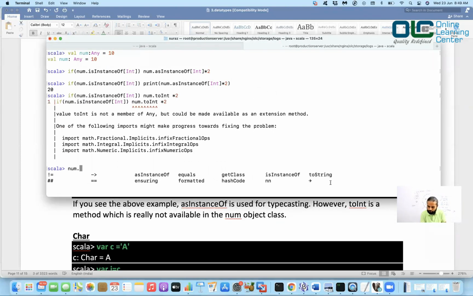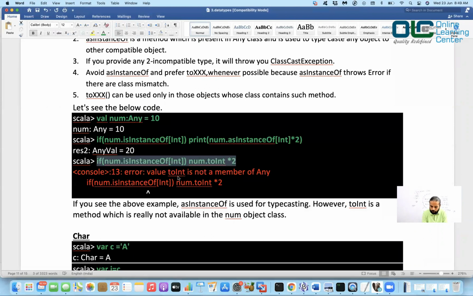You only have a toString method, right? You don't have any other to methods. And that is what it is saying: I'm not able to find the method properly, and hence I'll not be able to typecast it. So this example shows that if toXXX methods are not available, then you can rely on asInstanceOf, but that asInstanceOf will work as long as they are compatible with each other. And if they are not compatible with each other, then it would be a problem.